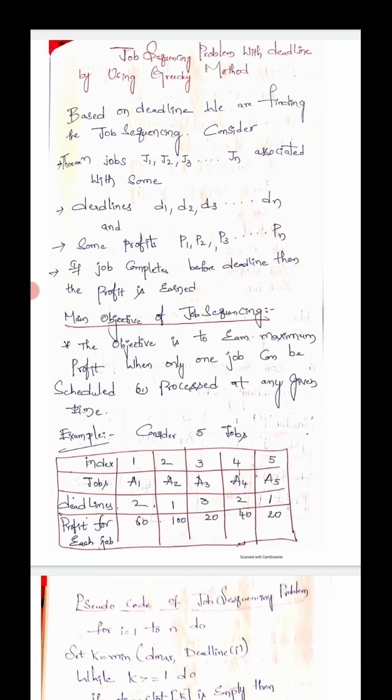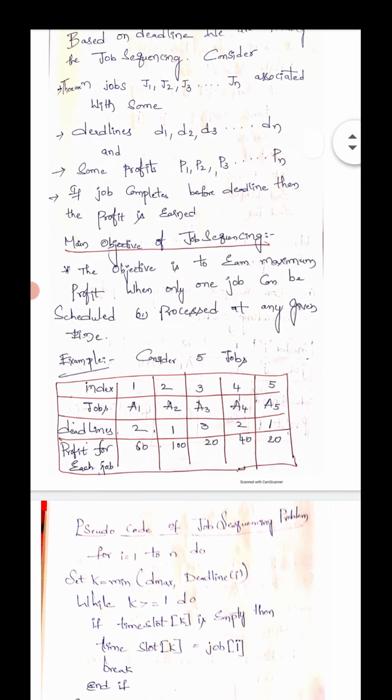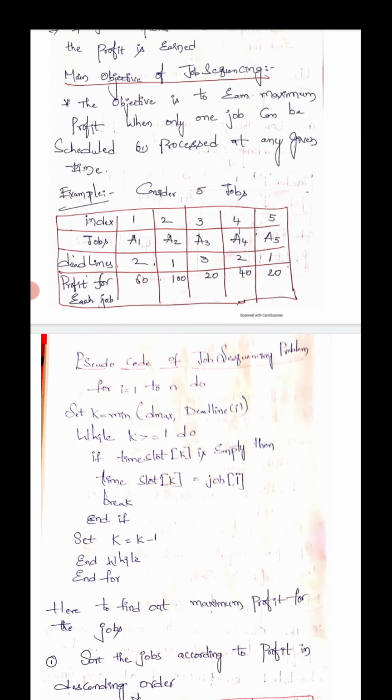Now we see one example of the job sequencing problem with deadlines using the greedy method, so you can understand it in an easy manner. Consider 5 jobs. Index 1 2 3 4 5, and the jobs A1, A2, A3, A4, A5. The deadlines given in the question are: A1 deadline 2, A2 deadline 1, A3 deadline 3, A4 deadline 2, A5 deadline 1.